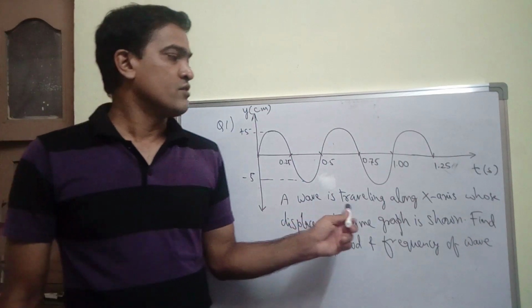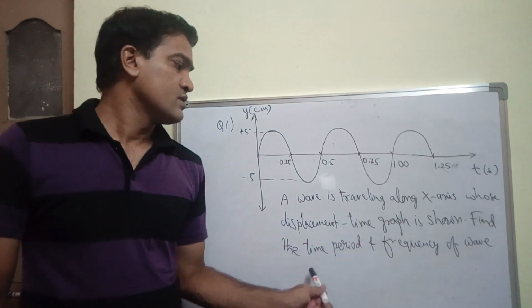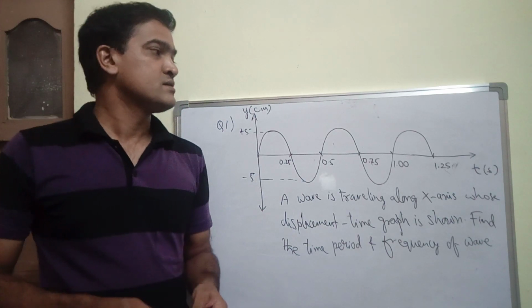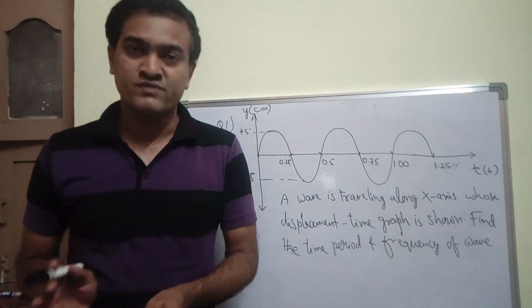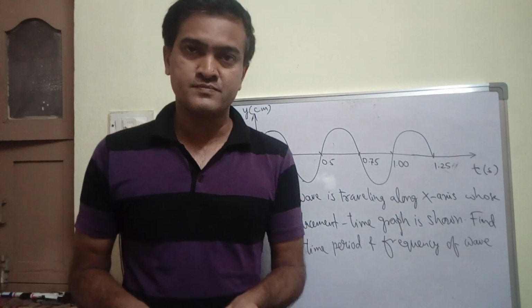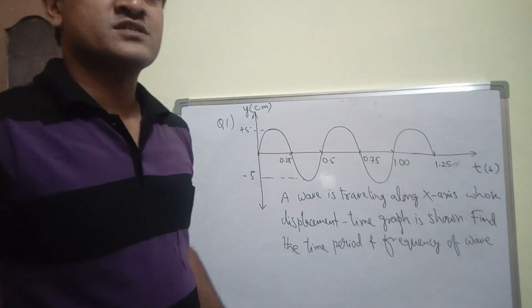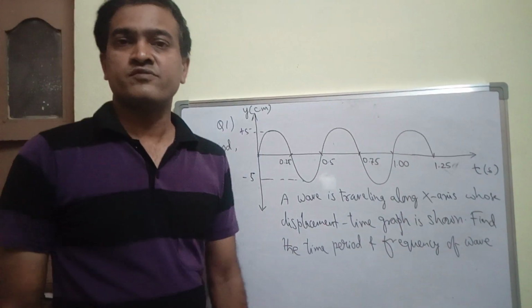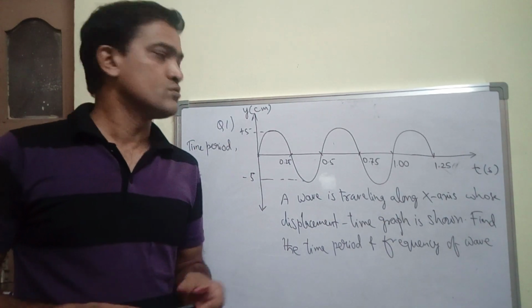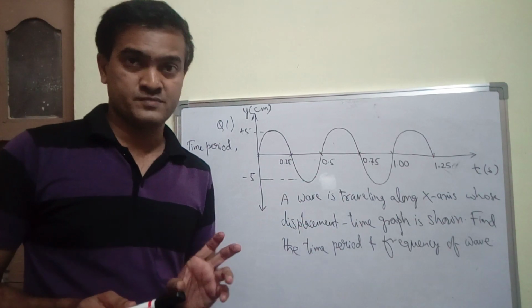The question is: a wave is traveling along the x-axis whose displacement-time graph is shown. Find the time period and frequency of the wave. So you have to calculate the time period and the frequency. Once you know the time period, you know how to find frequency. Frequency is nothing but the reciprocal of time period. That's simple, right? I'll just give you a pause. Have you tried this? I've given you a pause because I just wanted you to look at the figure. You try by yourself. I'm just asking you the time period and frequency, that's it, nothing else.